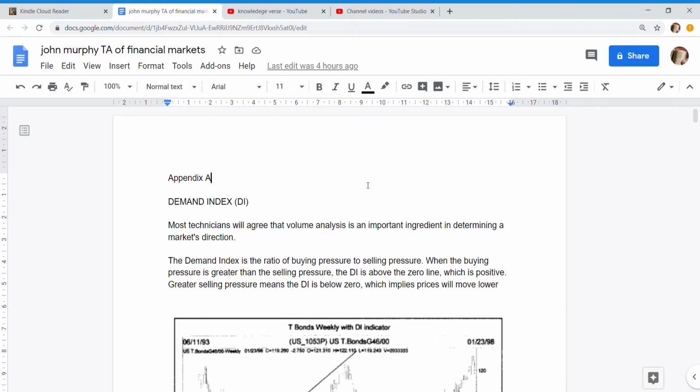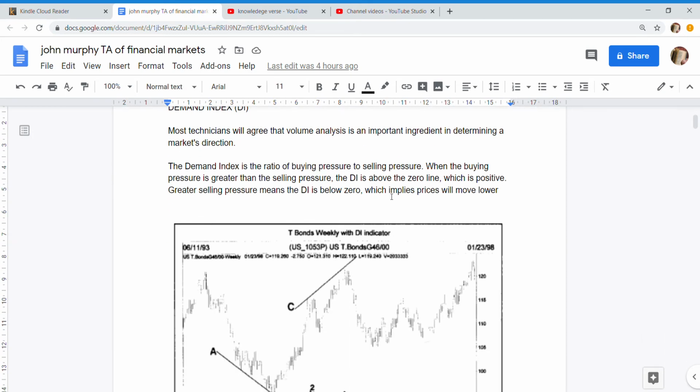Appendix A. Demand Index D. Most technicians will agree that volume analysis is an important ingredient in determining a market's direction. The demand index is the ratio of buying pressure to selling pressure. When the buying pressure is greater than the selling pressure, the D is above the zero line, which is positive. Greater selling pressure means the D is below zero, which implies prices will move lower.